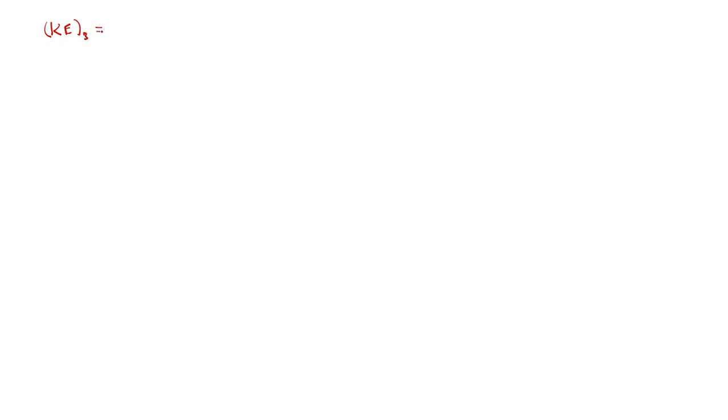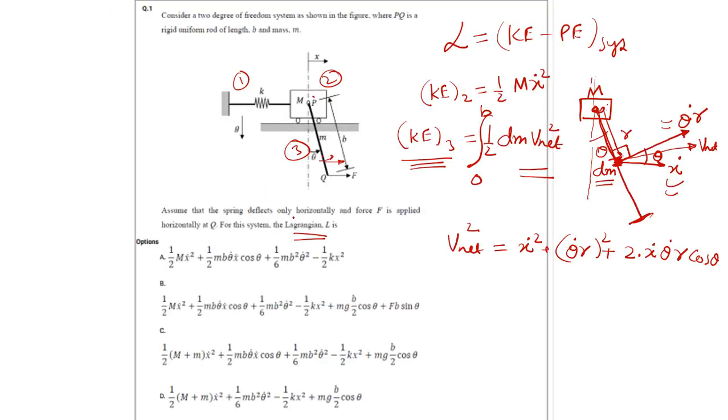Kinetic energy 3 is half dm. What is dm? It has been said that it is uniformly distributed, right?